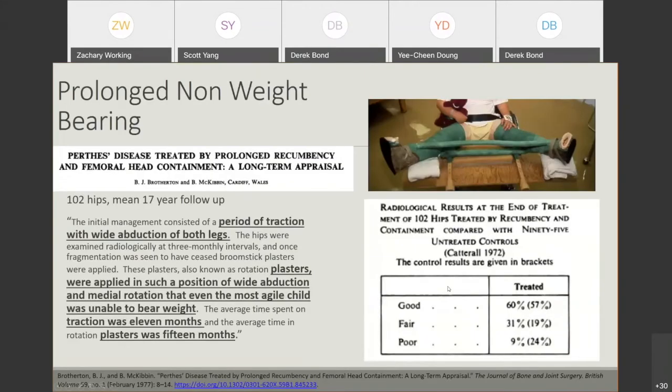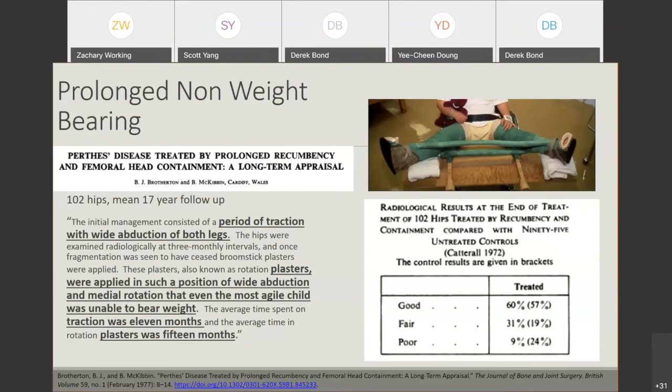So this was popular back in the day. And if you can read this underlined portion, this is a study that was published in 1977 for about 17-year follow-up. So that means these kids are treated in their 50s and 60s. Basically, what these kids had to go through was that they were hospitalized for years and basically were in traction for average 11 months, non-weight bearing traction for 11 months, and they were in non-weight bearing plaster casts for 15 months on average.